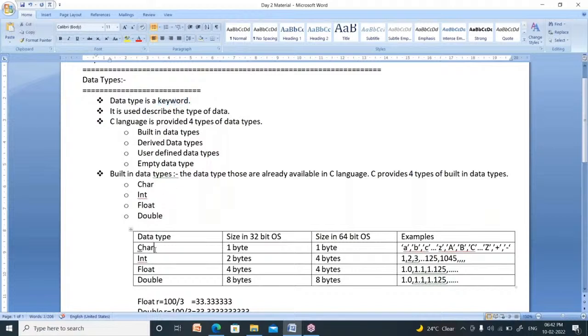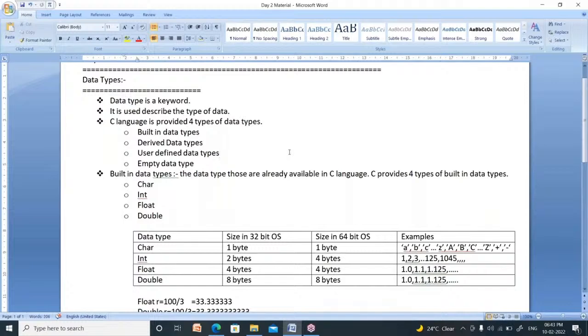Now, character, integer, float, double, all these are keywords. So, data type is a keyword. What is the use of these data types? These are used to describe the type of data. Type of data means what type of data you have. You have character data, or integer data, or float data, or double data. What type of data you have can be represented by using these data types.